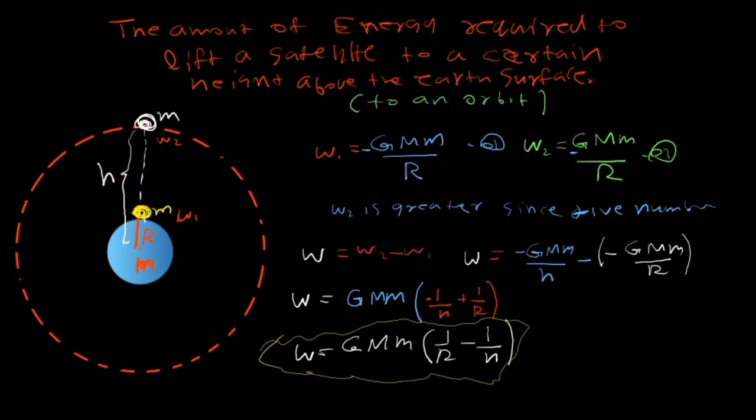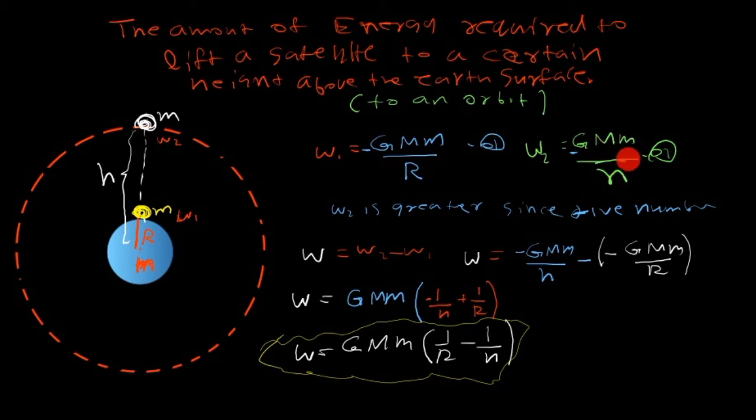Again, I am representing how it revolves around the earth. It's revolving around the earth in a certain fixed path. So how do we raise it from the earth's surface up? The first energy is minus G capital M simple m over R, and W2, the second location, is minus G M m over h. So W2 is greater than W1. Now you can simply apply the equation W equals W2 minus W1, that is the energy difference.